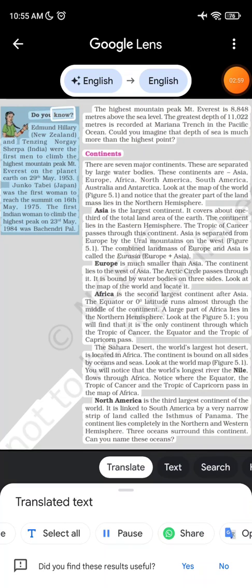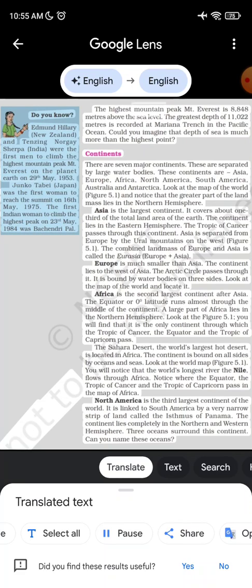Do you know? Edmund Hillary, New Zealand, and Tenzing Norgay, Sherpa, India, were the first men to climb the highest mountain peak, Mount Everest, on the planet Earth on the 29th of May 1953. Junko Tabei, Japan, was the first woman to reach the summit on the 16th of May 1975. The first Indian woman to climb the highest peak on the 23rd of May 1984 was Bachendri Pal.